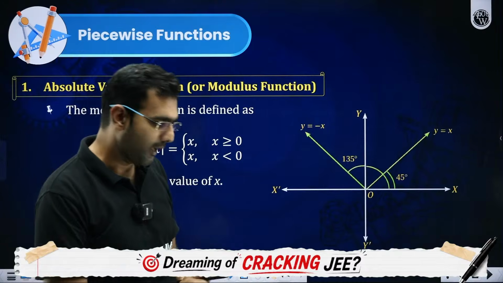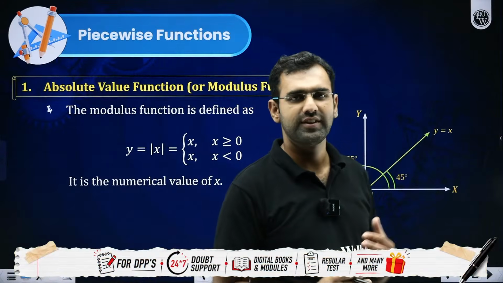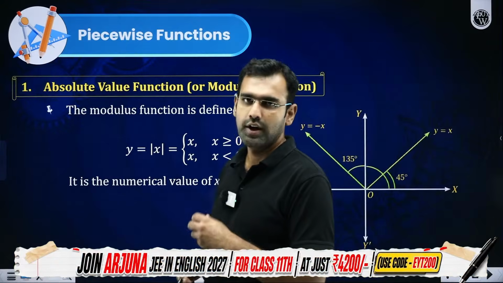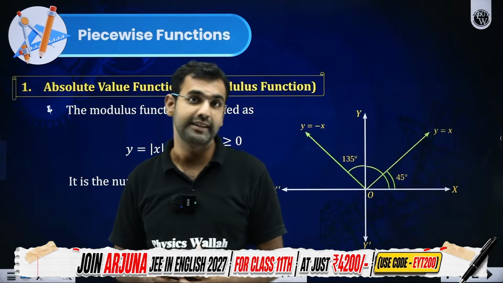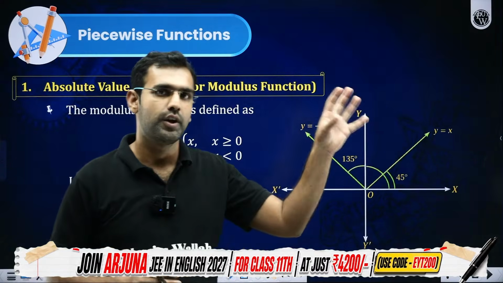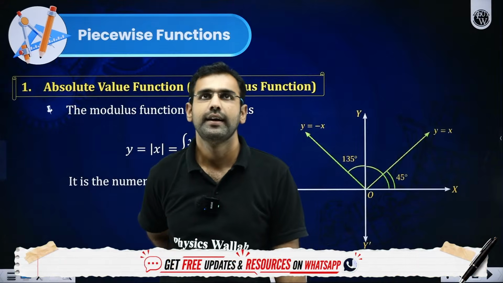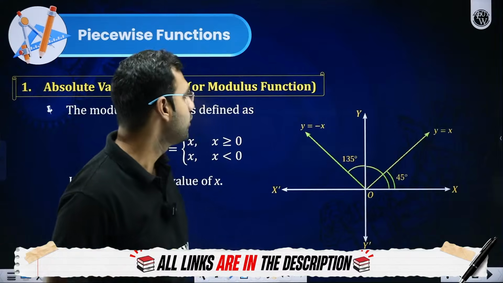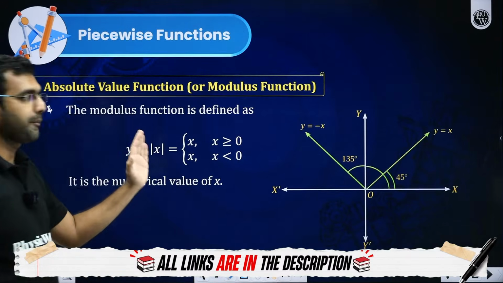I repeat, trigonometric functions like sine, cos, tan, cosec, sec, cot, their graphs, domain, range, properties, periodicity, odd, even, everything I'll cover in trigonometric functions, which we'll study next week. Right now, I'm skipping it here. So what are we doing here, sir? Let us now focus on the absolute value function.